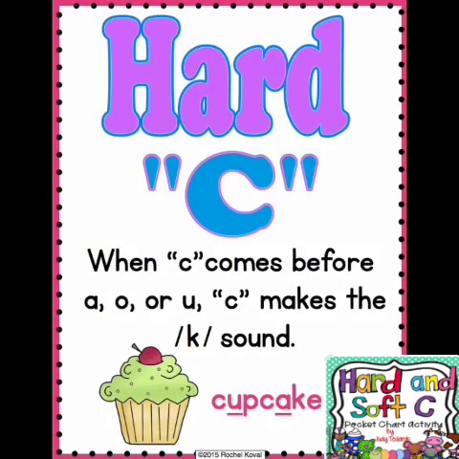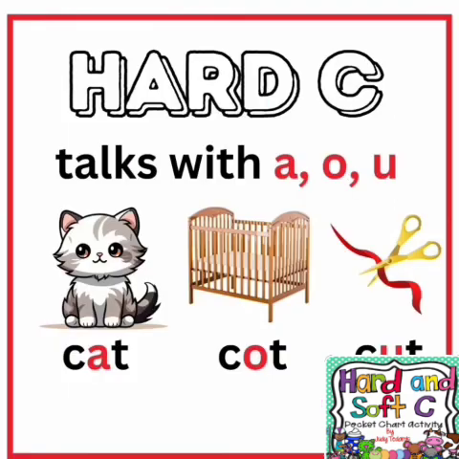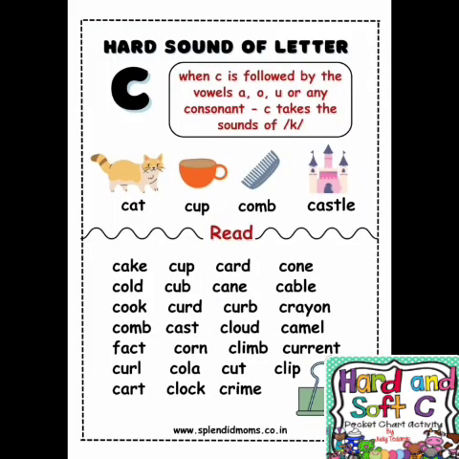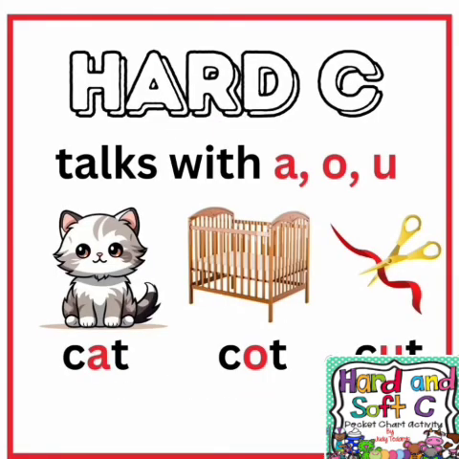What is the hard C? The hard C is when C is followed by one of the following vowels: A, O, U. C is hard when it is followed by one of these vowels: A, O, U, or any other consonants.